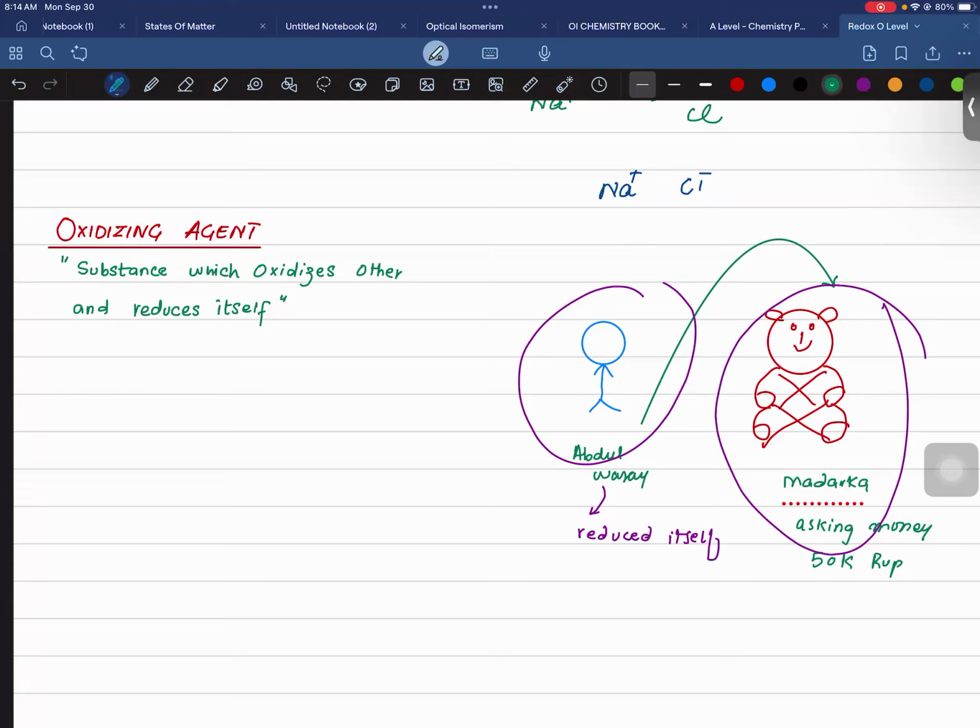Okay, how, in equations, in a reaction, can we identify whether a substance is an oxidizing agent or a reducing agent? Remember, this is very important and very easy. Let me tell you this. But before going into that, I want to tell you about the reducing agent as well.